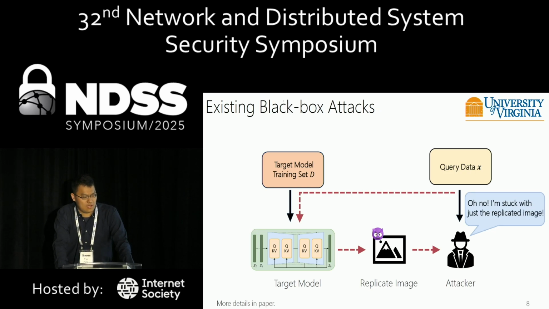And the second type of attack, we call it black box attack, and we think it's the most realistic scenario. In our work, we want to focus on the black box attack. In this type of attack, the attacker can only access the replicate image, which is the model output from the target model. It cannot get any information from the target model. But with such limited information, the black box attack is usually the hardest attack.